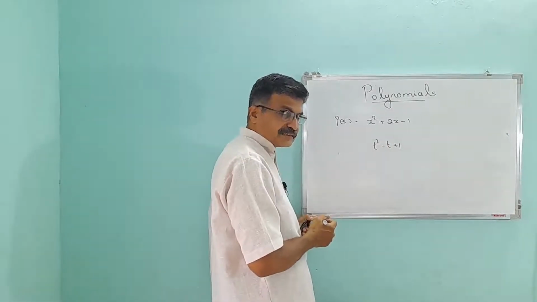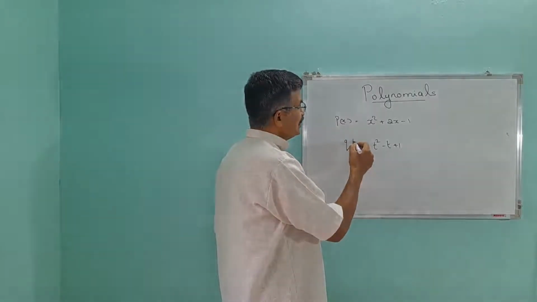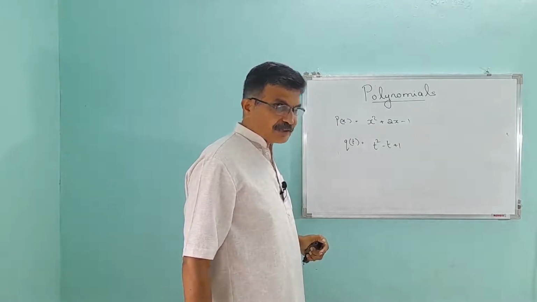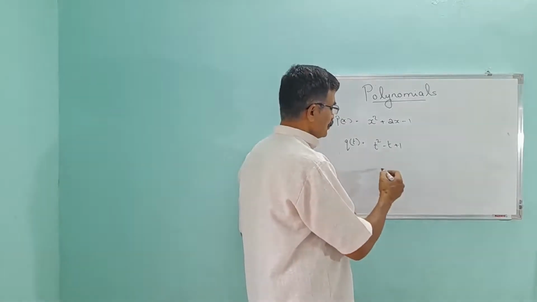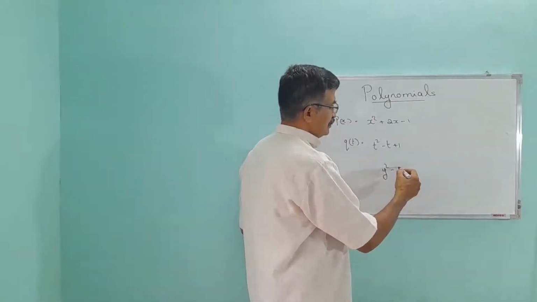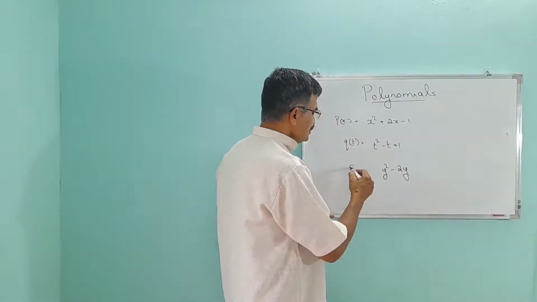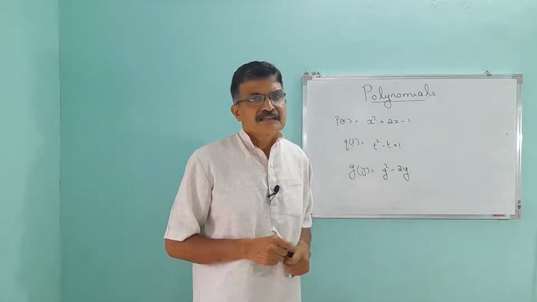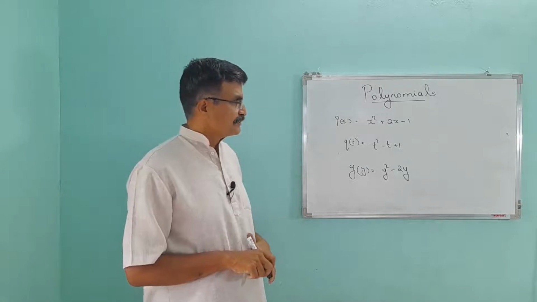How can we represent it? You can use p(t) or q(t). This is denoted by this one. Okay. Then another polynomial, y square minus 2y. How can you represent it? Yes, g(y). So polynomials are denoted by the name of the variable they use in the expressions.